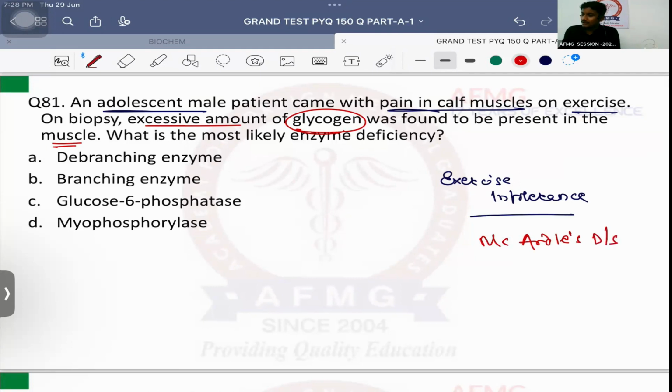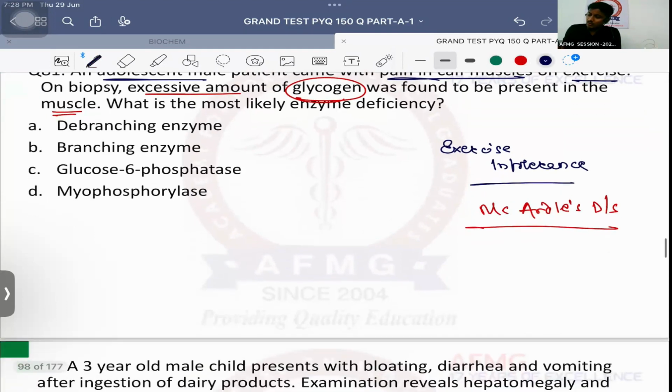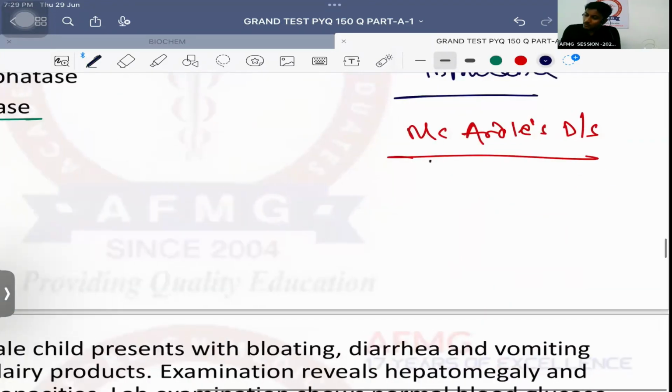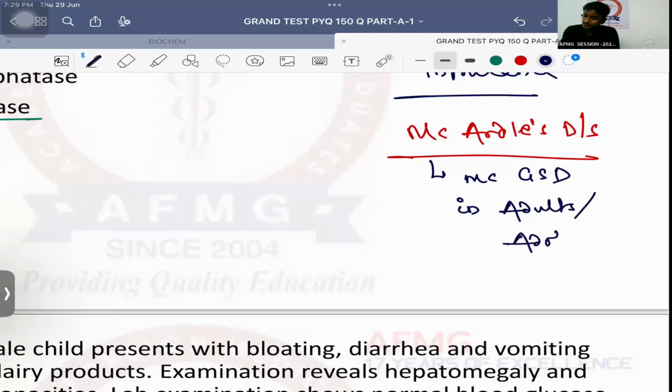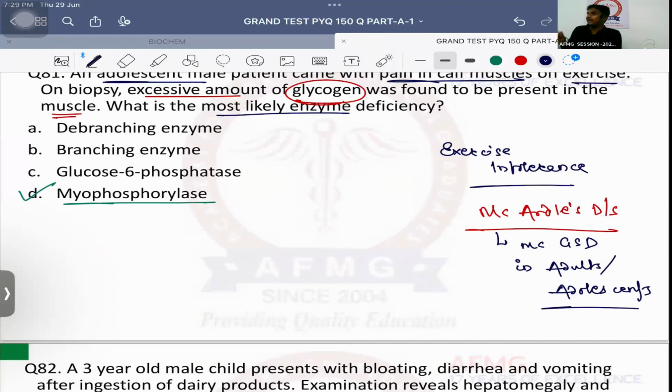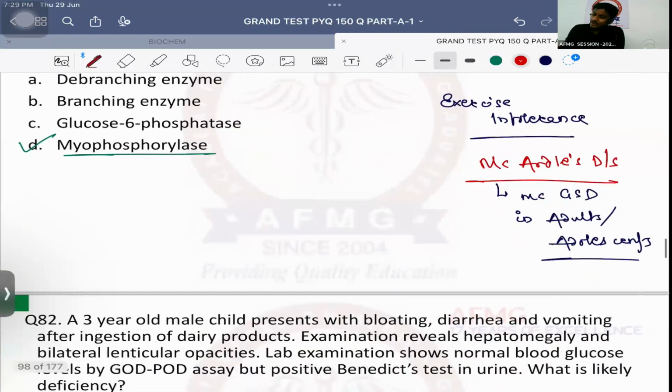And in McArdle's disease, what is the most likely enzyme deficiency? Muscle glycogen phosphorylase, also known as myophosphorylase. Important: the most common glycogen storage disease, or most common GSD, in children is one thing, but the most common glycogen storage disease in adults or in adolescents, then your answer should be McArdle's disease. Please remember, here the patient will only have pain or exercise intolerance. That will be the only feature, and muscle biopsy showing glycogen accumulation. Okay, no issues with this, anybody? Rest we have discussed already.